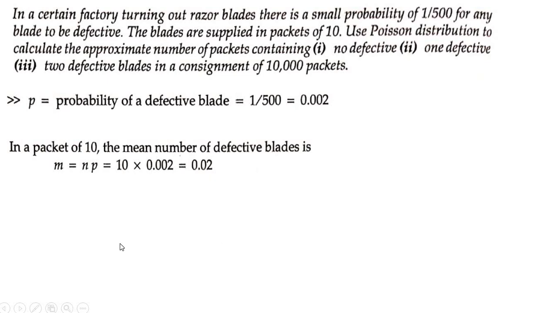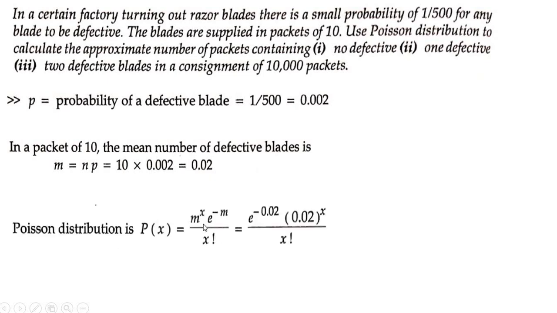So substitute this in p of x. So what is p of x equal to? m is 0.02, so 0.02 to the power x into e to the power minus 0.02 divided by x factorial. Now what do we need to find here? We need to find f of x for 10,000 packets. This is just for 10 packets. For 10 packets you get p of x equal to this, but we need to calculate it for 10,000 packets. So for each sub-question you have to multiply it with 10,000. So it's better we multiply on both sides by 10,000.